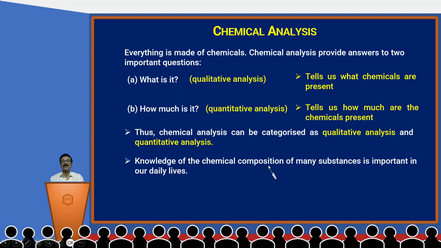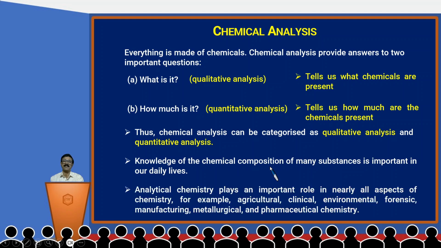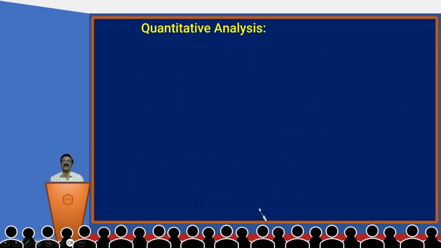Knowledge of the chemical composition of many substances is important in our daily lives. Analytical chemistry plays an important role in nearly all aspects of chemistry. For example, agricultural, clinical, environmental, forensic, manufacturing, metallurgical, and pharmaceutical chemistry.